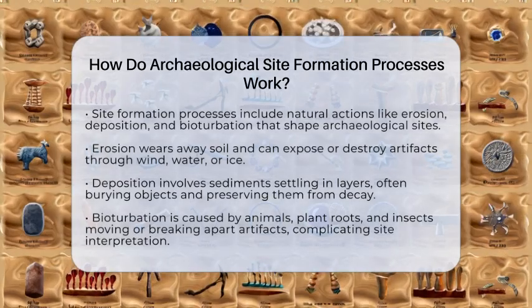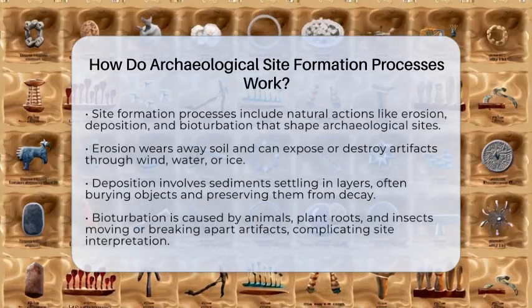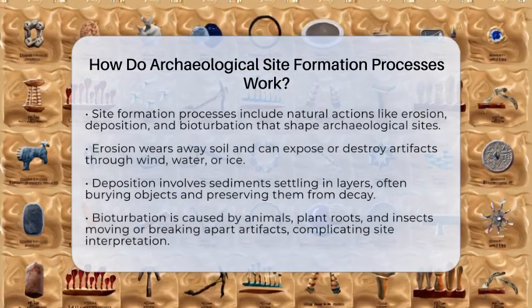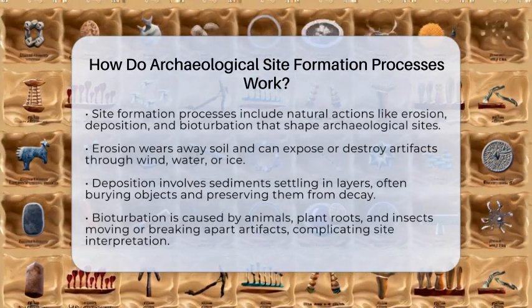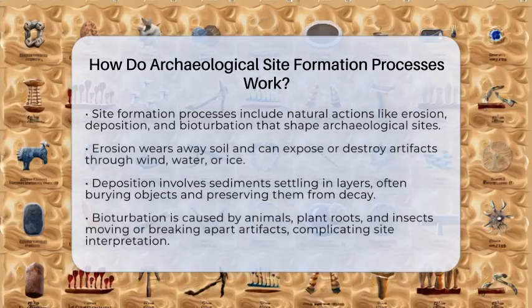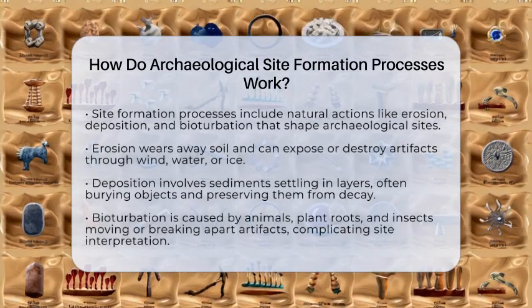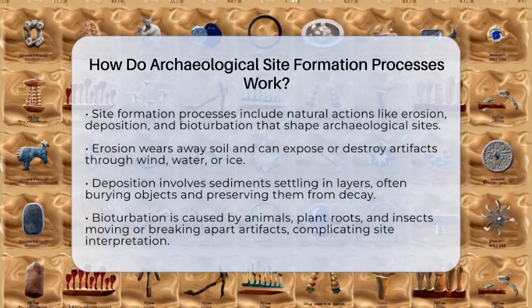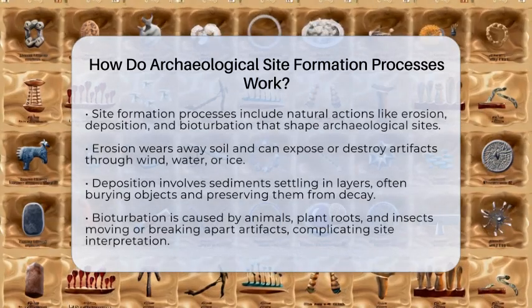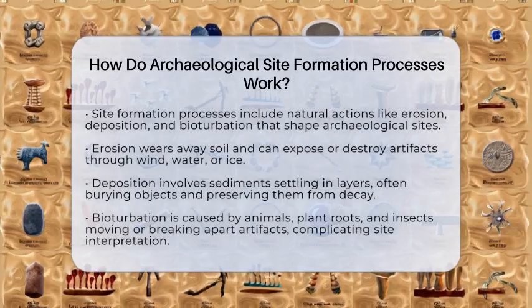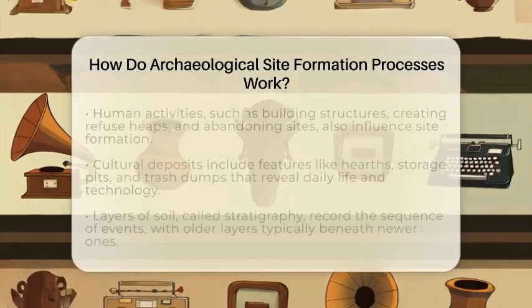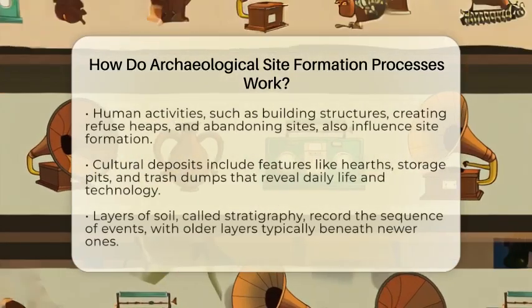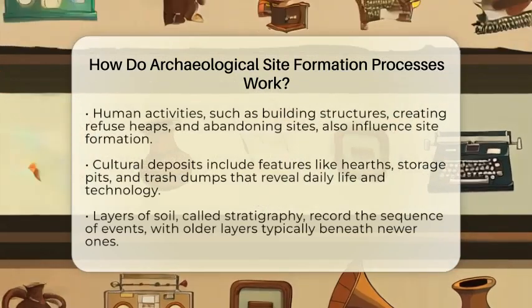Natural processes happen without human help. For example, erosion wears away soil and sediment through wind, water, or ice. This can expose artifacts or sometimes destroy them. Deposition is when sediments like sand, silt, or gravel settle in layers, often burying objects and protecting them from decay. Think of a river depositing gravel in a floodplain, covering ancient tools or bones.